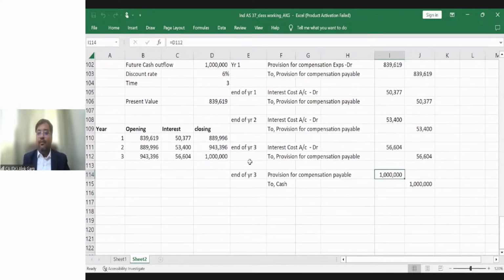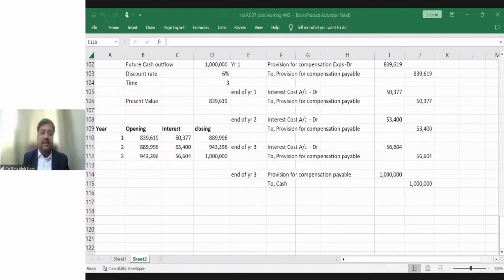Provision for compensation payable to cash. Right, so this will be your last entry. Every year you have to unwind this provision by creating an interest cost and crediting the provision liability. So this was the entry which we have understood, right?